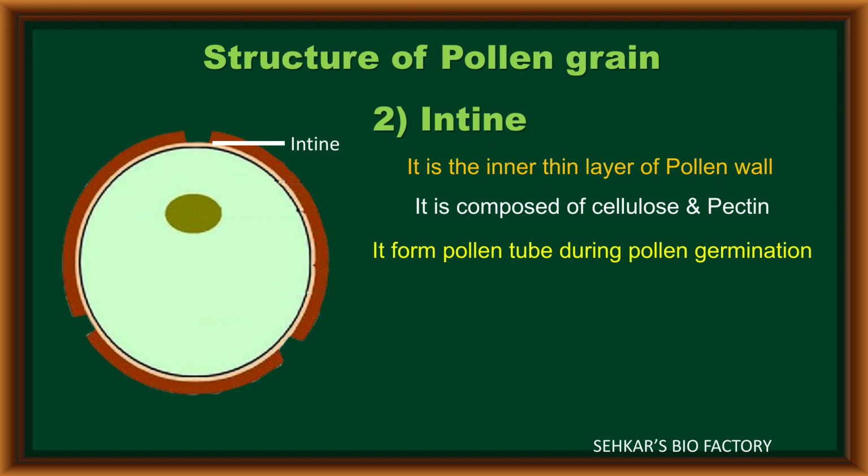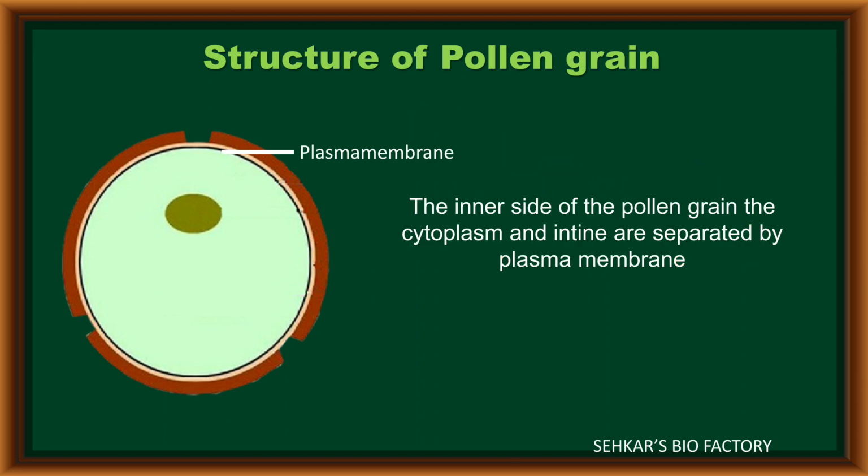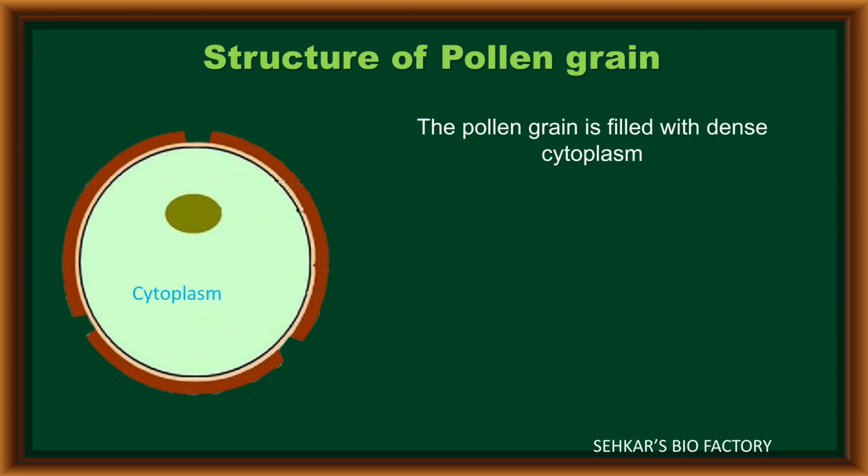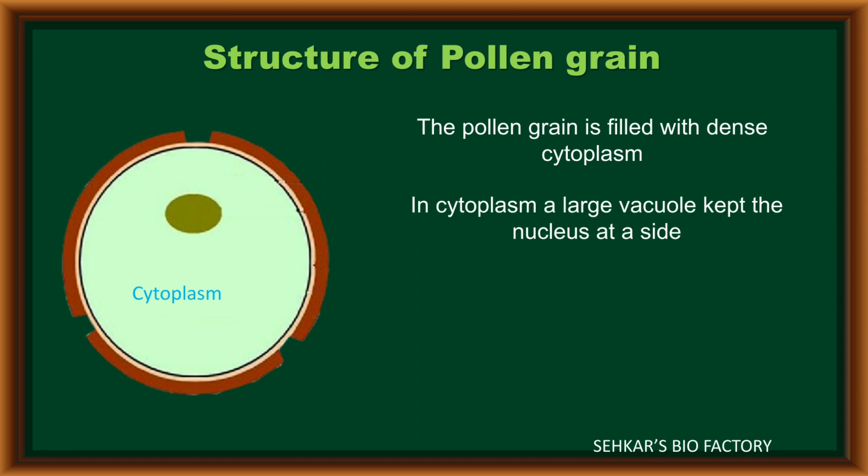On the inner side of the intine, the pollen wall and cytoplasm are separated by the plasma membrane. Inside every pollen grain there is a dense cytoplasm. In this cytoplasm a large central vacuole is present, so the nucleus is kept at one side in the pollen grain.